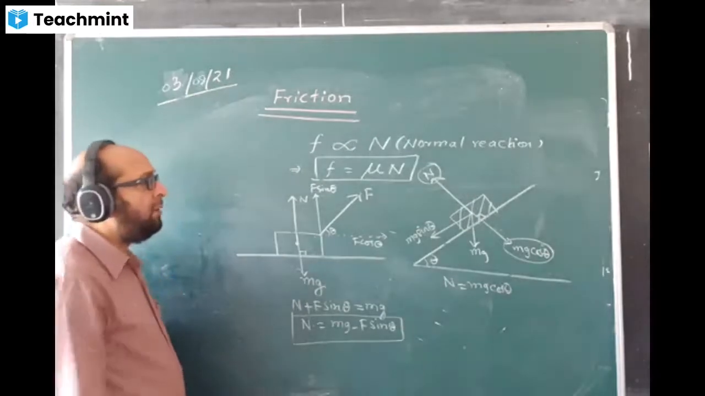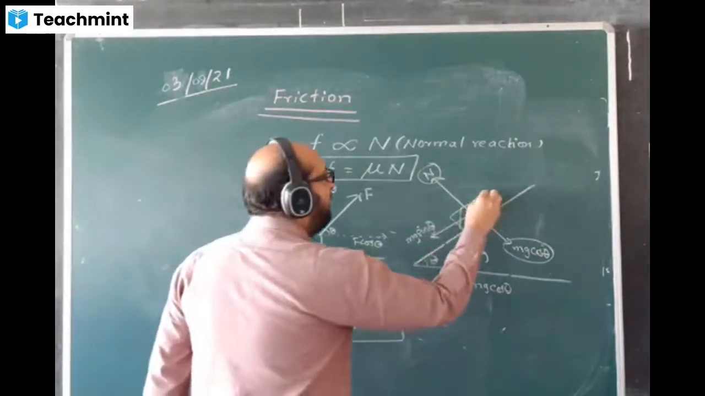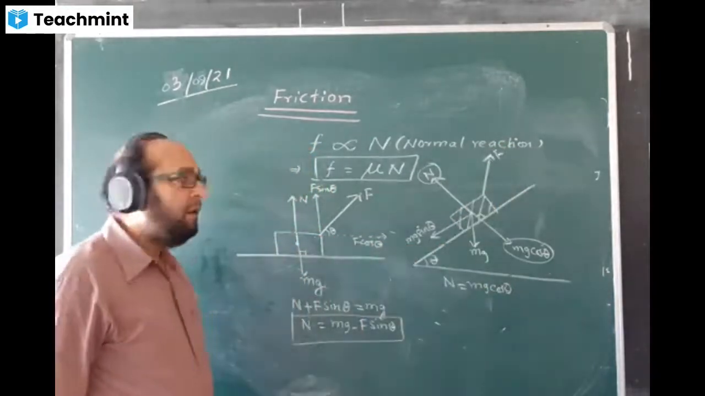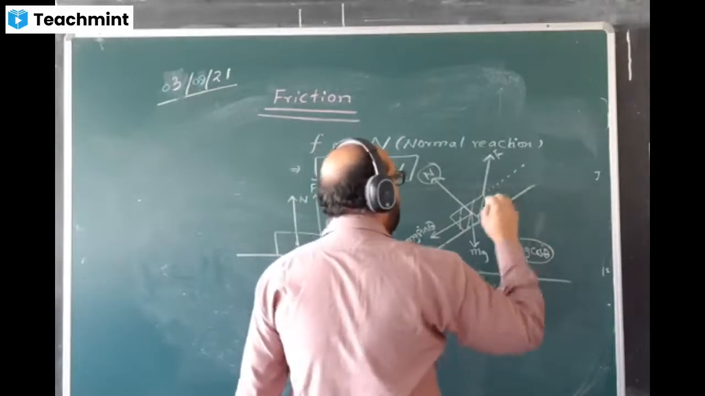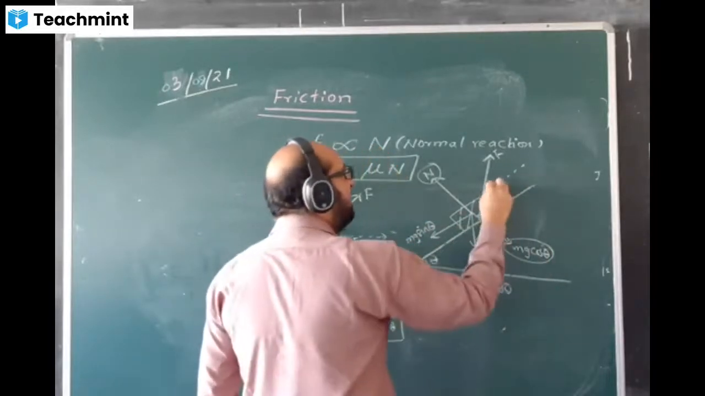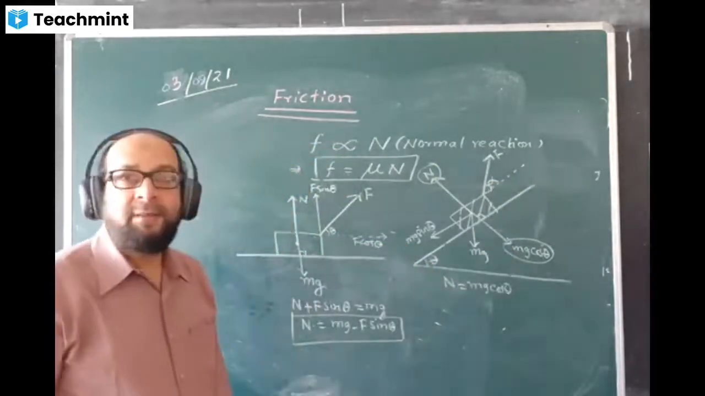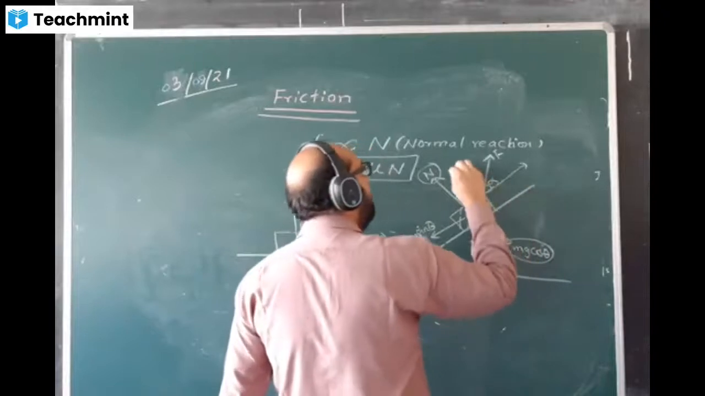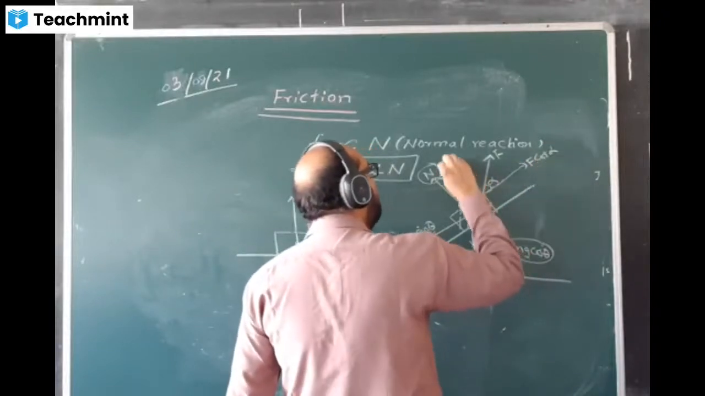Okay, sir. Now here also, suppose we are applying a force F like this, one example. This force is making some angle here. The earlier angle I took as theta, so I take this different angle, maybe alpha. What will happen now? This F will break into two components. This component will be F cos alpha, and this component will be F sin alpha.